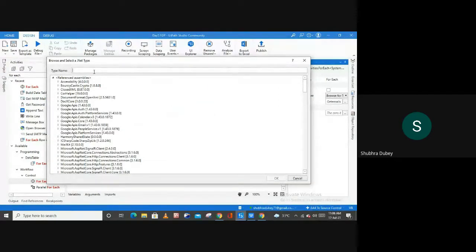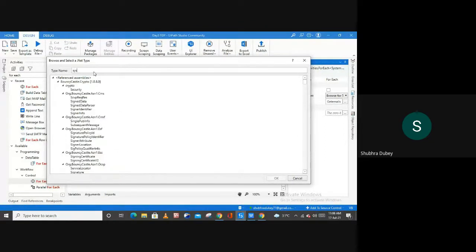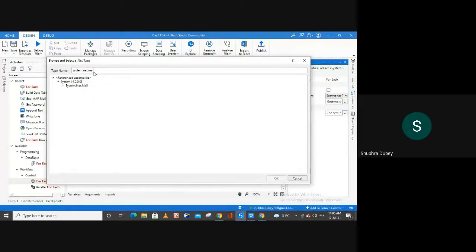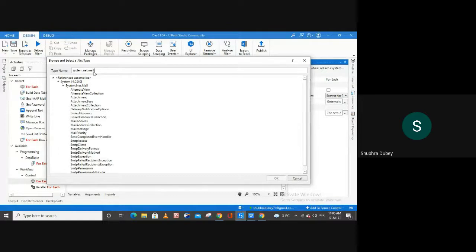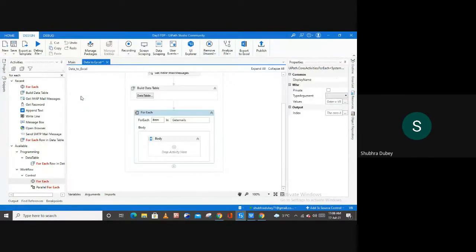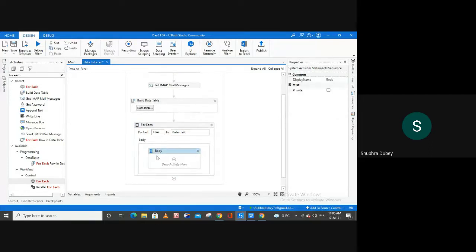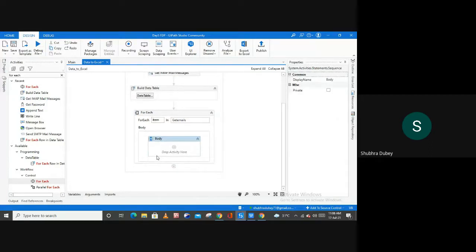Again I have to search for the type argument, which is System.Net.Mail.MailMessage. Let me check System.Net.Mail.MailMessage, fine. And now we can work on the body section of our for each activity.